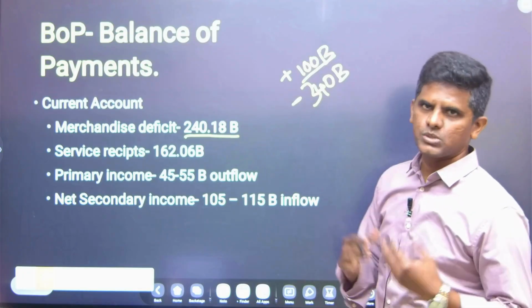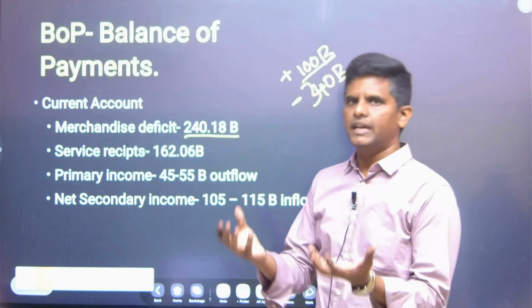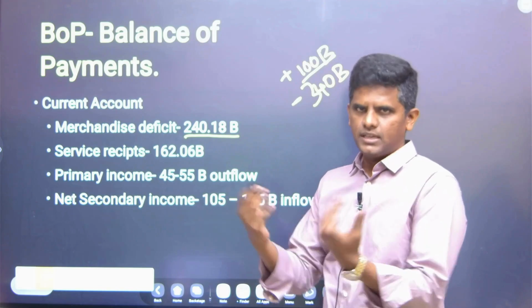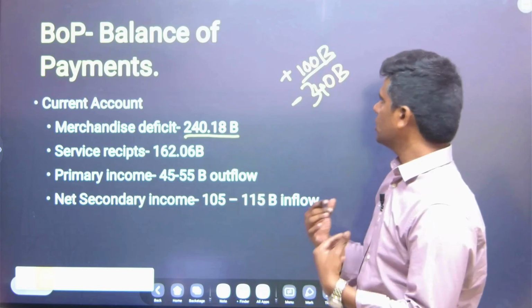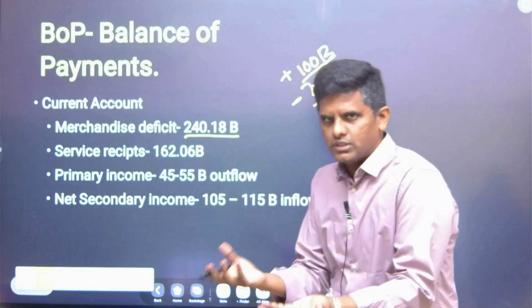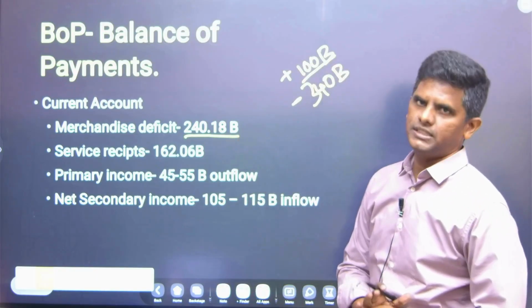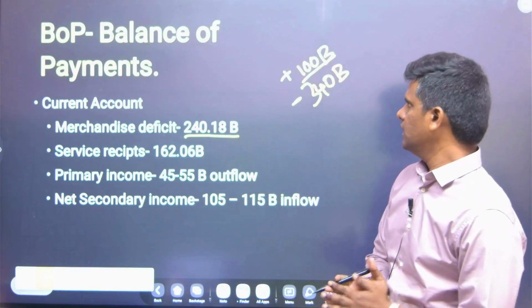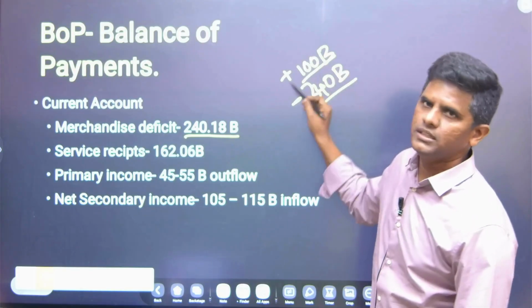So when we export, we get dollars. Basically, they pay us in dollars. When we import also, we have to pay them dollars. So this is a merchandise deficit of 240 billion. So we are importing more than the exports.